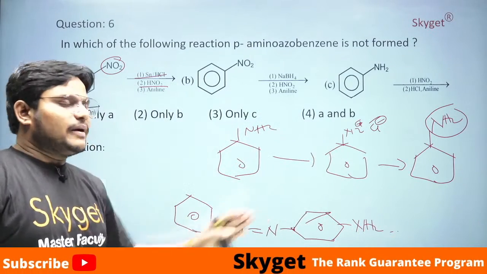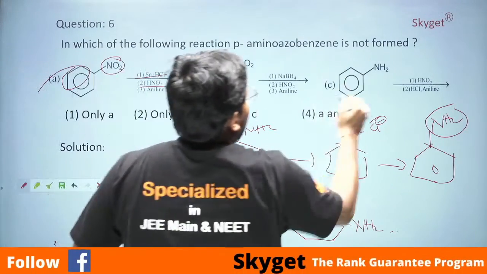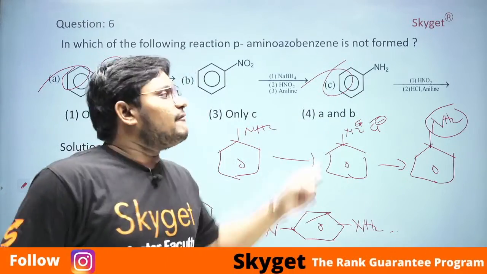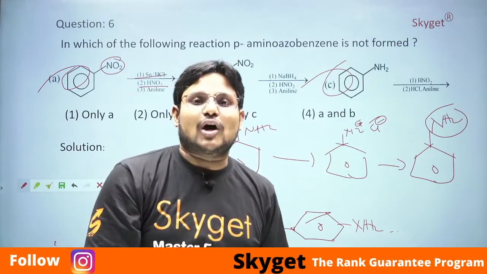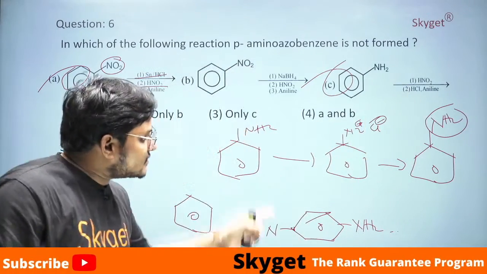Yes, para-aminoazobenzene. This is called para-aminoazobenzene. You will get it in the first case and the second case. Why? Because in the first case they have directly given aniline. So when aniline reacts with HNO2, it will form diazonium salt. That diazonium salt, when it reacts with HCl and aniline, you will get the same compound.